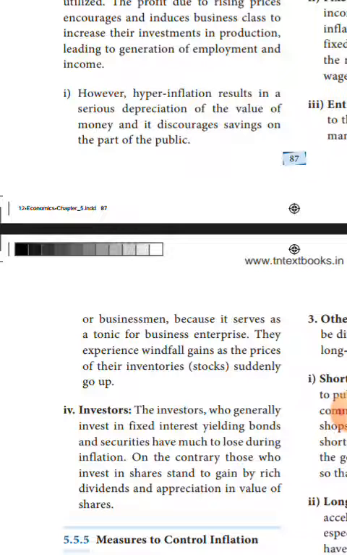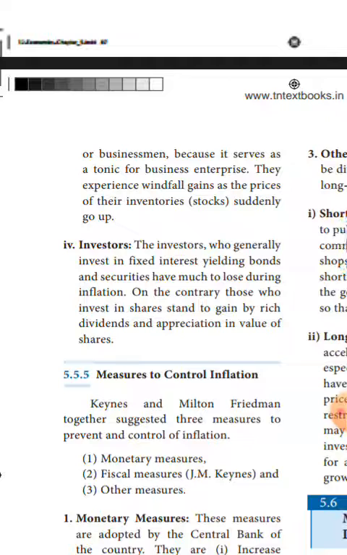These are all the effects of inflation on production side and distribution side we have studied. Now, next, measures to control inflation. What measures we want to follow to control sudden increase in price level, that is inflation?